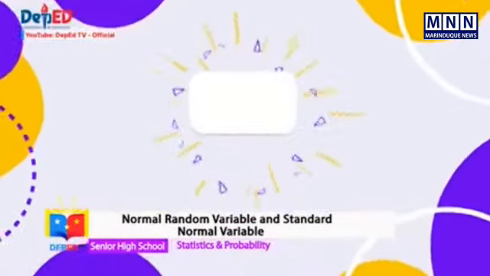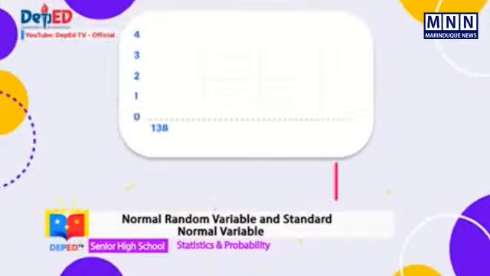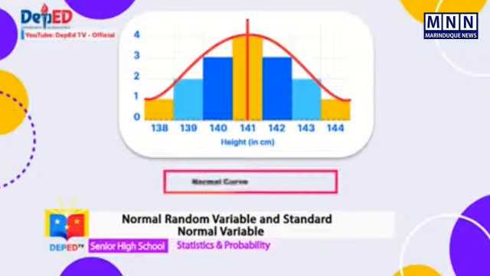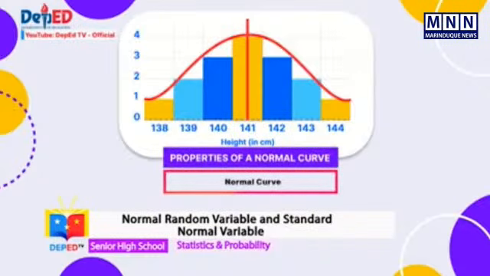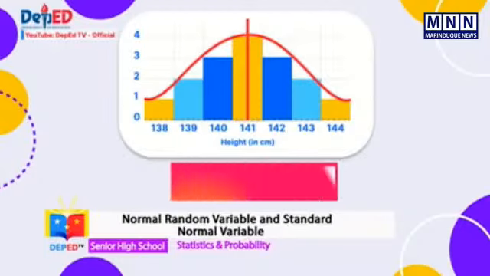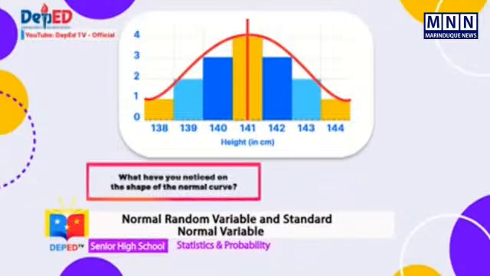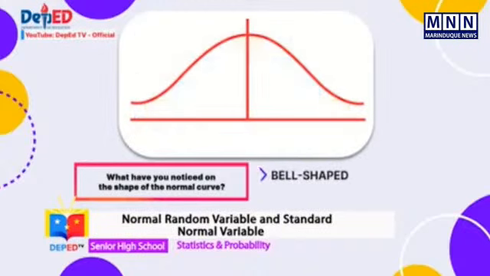Let's go back to the histogram. Since this represents the height, then it is an example of a graphical representation of the normal distribution or a normal curve. A normal curve has its own properties. Let's discuss its properties by answering several questions. What have you noticed on the shape of the normal curve? If your observation is that the normal curve is bell-shaped, then that is a good observation. One of the properties of a normal curve is that it is bell-shaped.